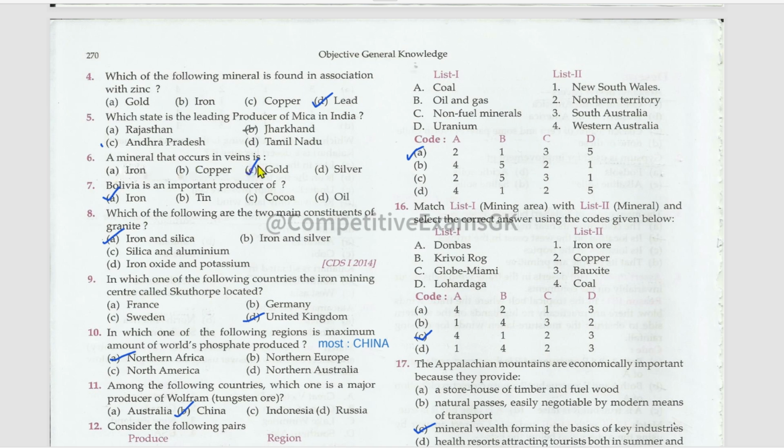A mineral that occurs in veins is gold. Bolivia is an important producer of iron. Which of the following are the two main constituents of granite? That is iron and silica. In which one of the following countries the iron mining center called Scunthorpe is located? That is at UK.